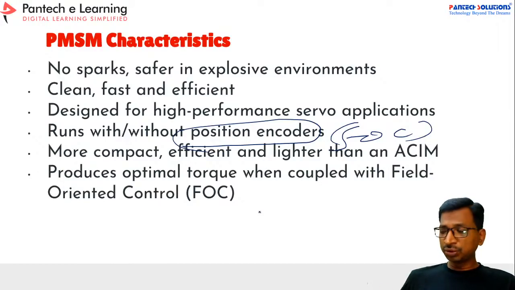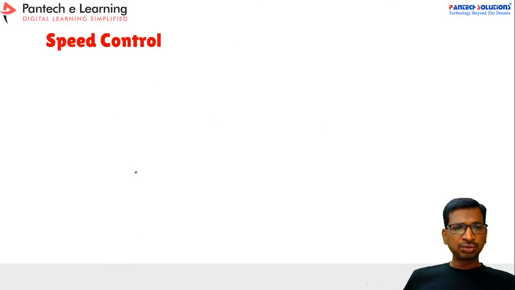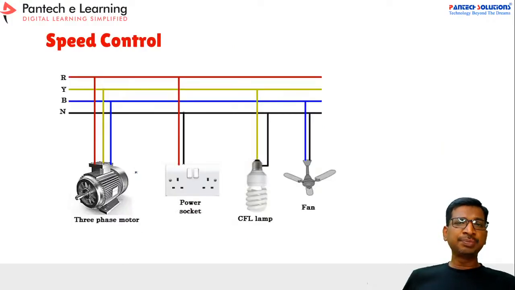If you are implementing FOC vector control, you can get optimal torque. So this is the optimal torque. In that case, you can get a better torque performance from the PMSM, with low audible noise and better EMI interference. Everything you can get. So now, how can we implement the speed control?